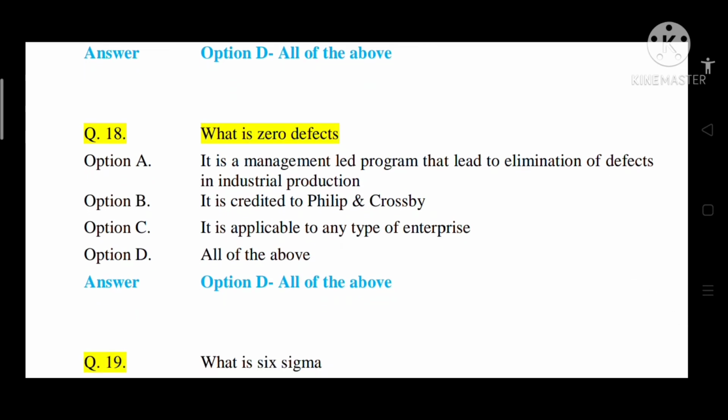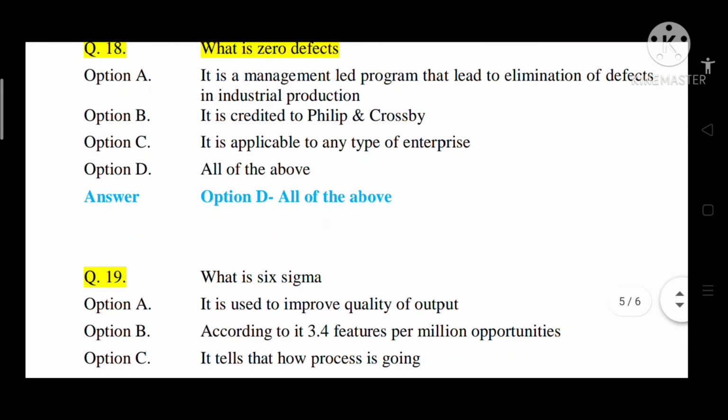Question number 18. What is zero defects? Option A, it is a management led program that leads to elimination of defects in industrial production. Option B, it is credited to Philip Crosby. Option C, it is applicable to any type of enterprise. Option D, all of the above. So the correct answer is option D. It is a management tool that aims to eliminate defects in an industry.